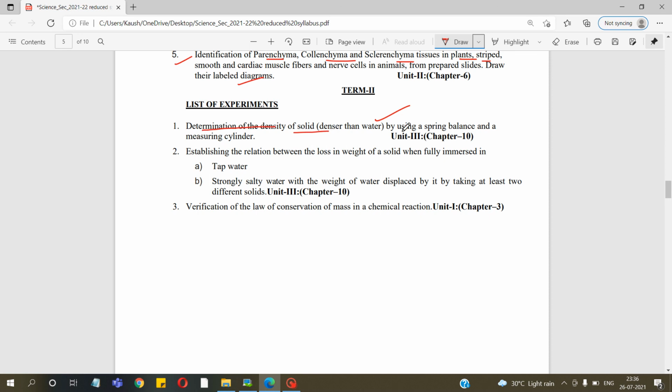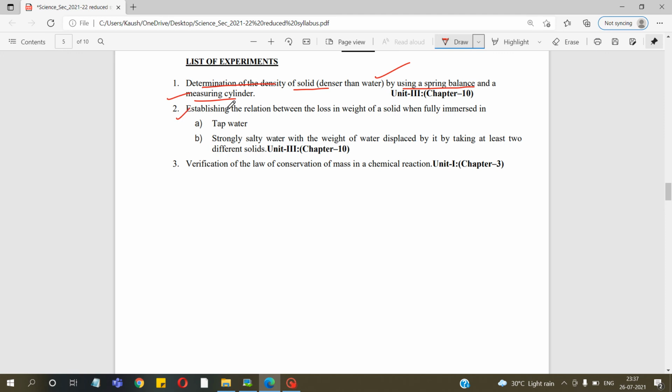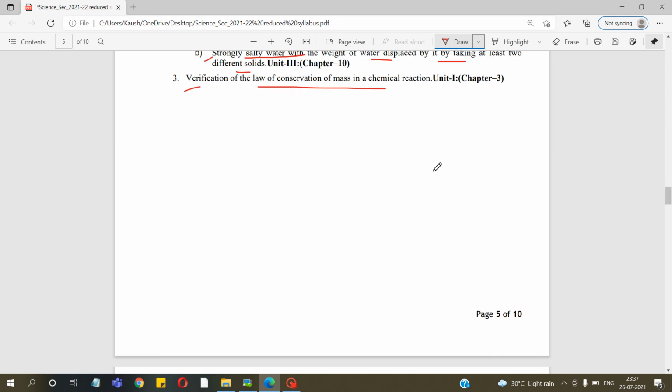spring balance and measuring cylinder. And experiment number 2 will be establishing the relation between the loss of weight of a solid when fully immersed in tap water and strongly salty water with the weight of water displaced by it by taking at least two different solids. This will be from physics. And next experiment, verification of law of conservation of mass, again from chemistry.